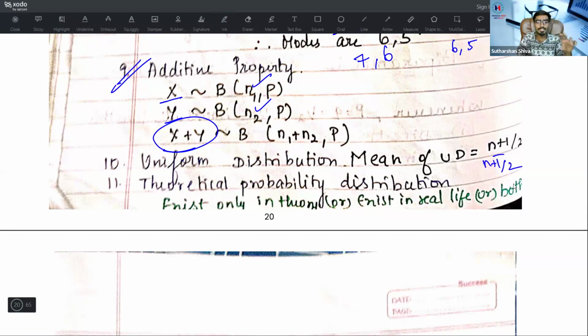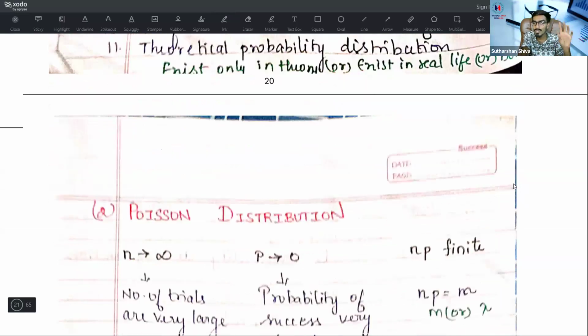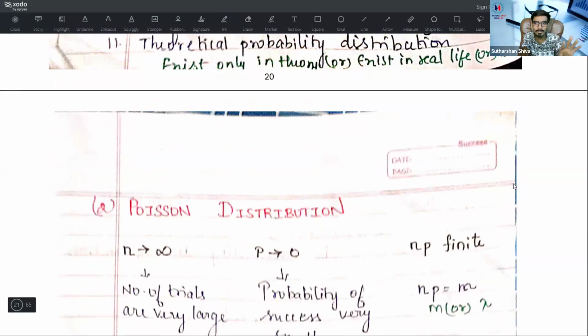Does a theoretical probability distribution exist only in theory, or in real life, or both? They may test you on this problem. That is your answer. I think this is from your additional question bank. I have written it with a green colour pen in my coloured handwritten notebook, so kindly refer to that part.